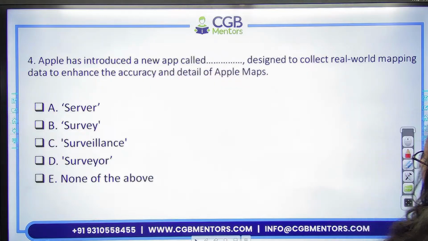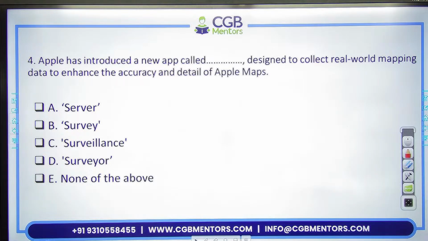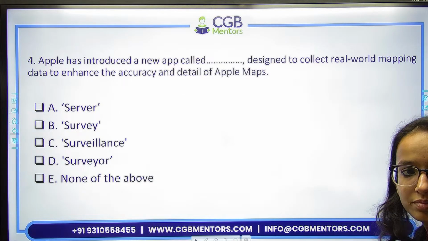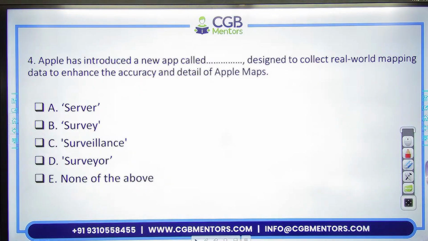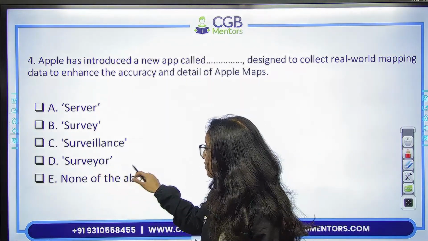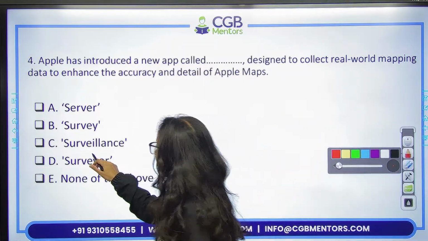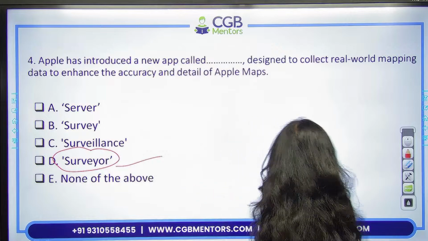Next question. Apple recently has introduced a new app designed to collect real-world mapping data to enhance the accuracy of the Apple Maps. Which of the following is the name of the app? Yeah, so the name of the app is? Very good. Surveyor, right? Option D. Surveyor.